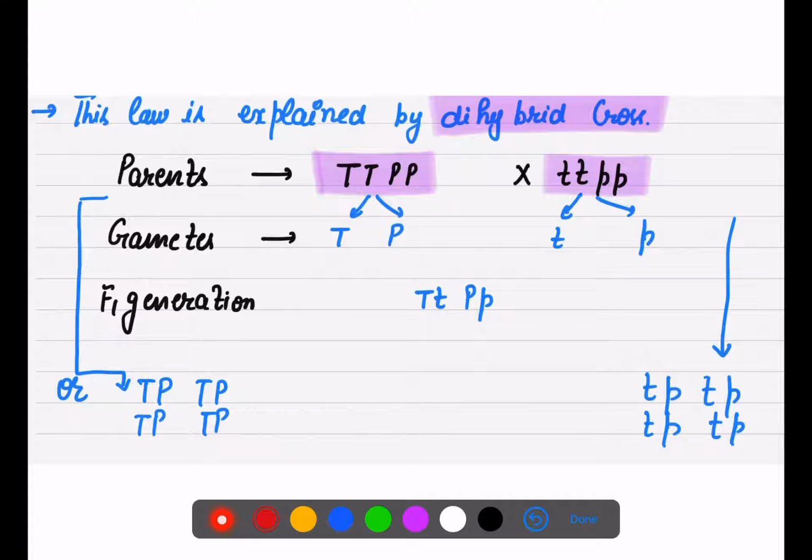Now here we have taken two characters, that is tall and purple color. Their recessive forms are dwarf and white. So these are the dominant ones, and these are the recessive. The gametes which will be formed will be capital T capital P, and here small t small p.